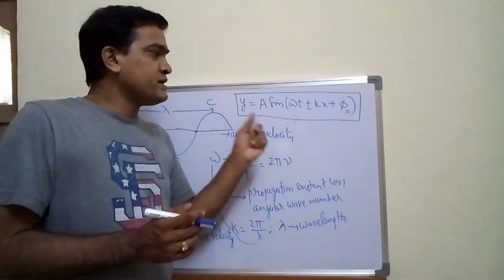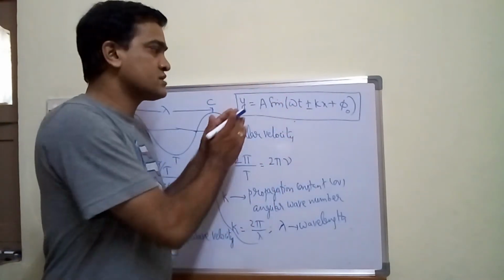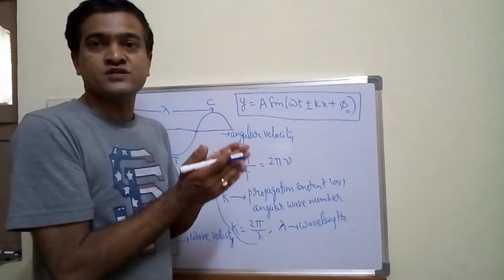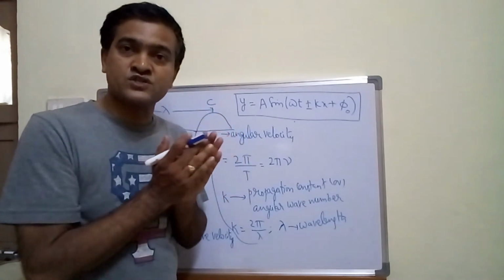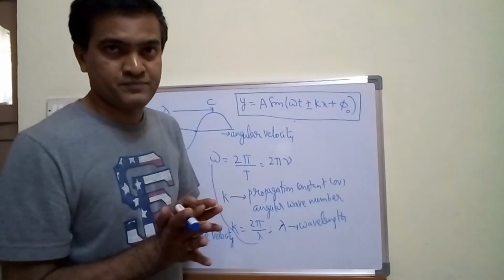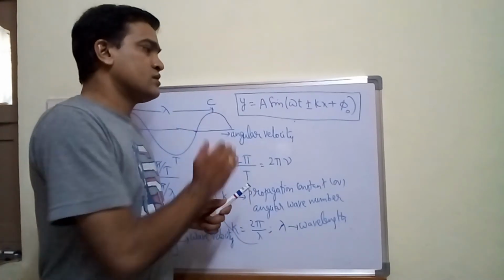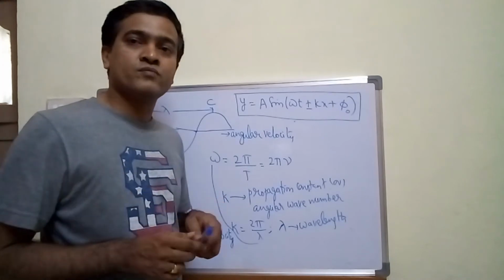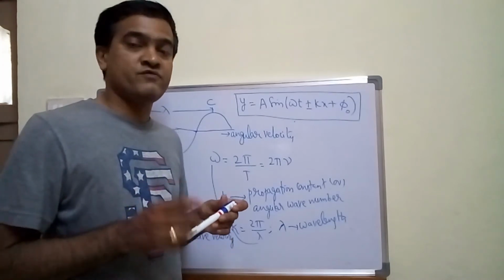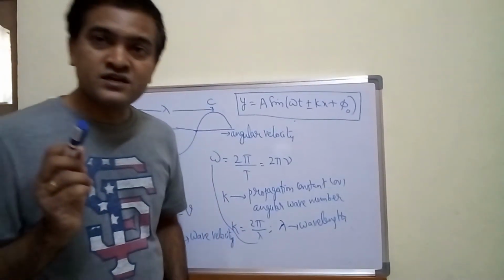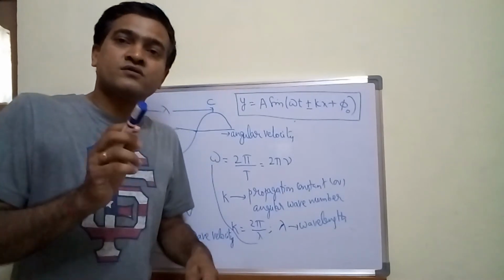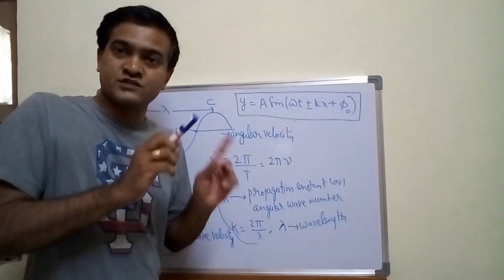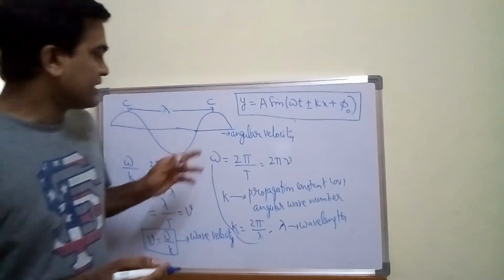So this complete picture describes the standard wave equation of a plane progressive wave, right? After this I have given you one differential form of wave equation, because as I said earlier, y depends upon x, that is position of the particle. Particle can be anywhere.